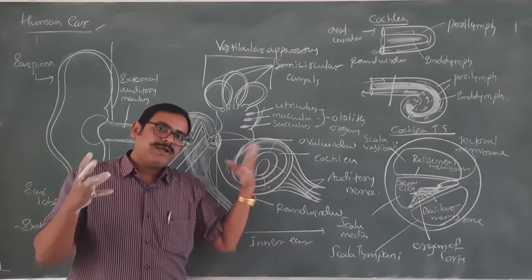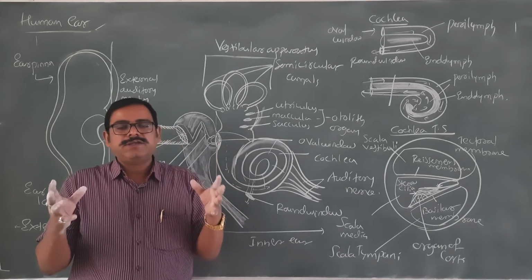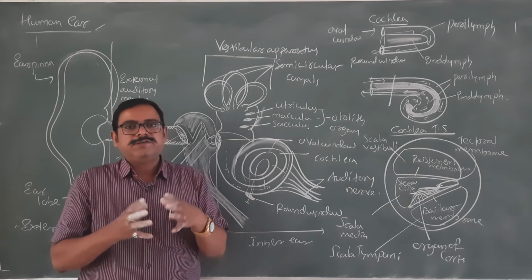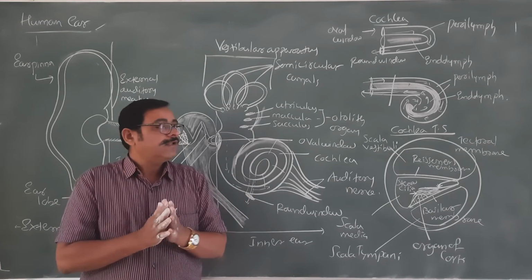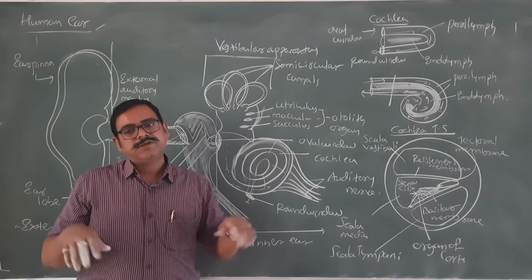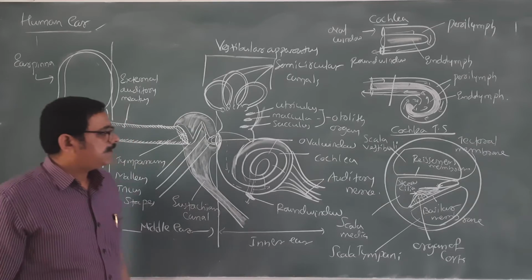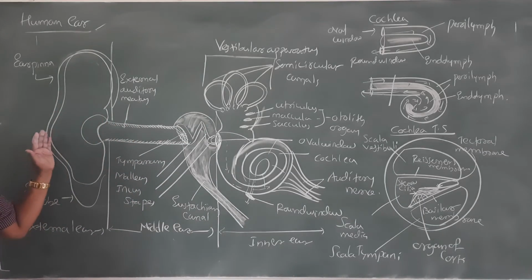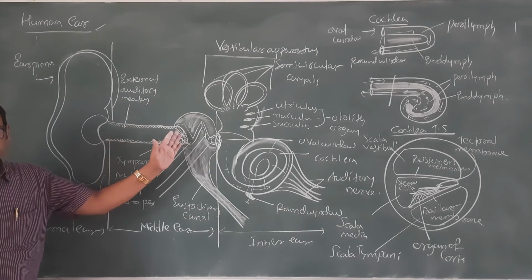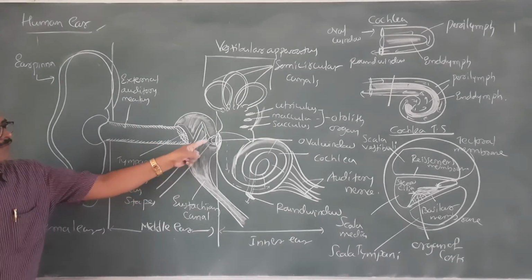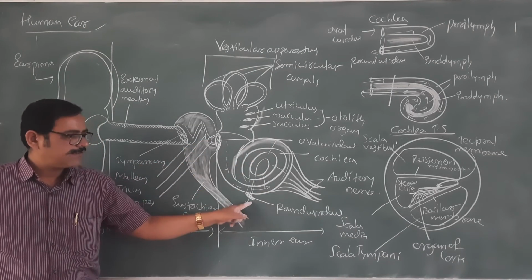So our brain analyzes and understands whether we are listening to music, to noise, or to somebody shouting at us; we can discriminate all that once vibrations are converted into impulses. I hope you got an idea regarding this. Let me explain once again. The sound is received by the ear pinna, conveyed through the ear canal, causes vibration of the tympanum and movement of the ear ossicles, and the vibration enters the oval window, travels through the coil called the cochlea, and exits through the round window.